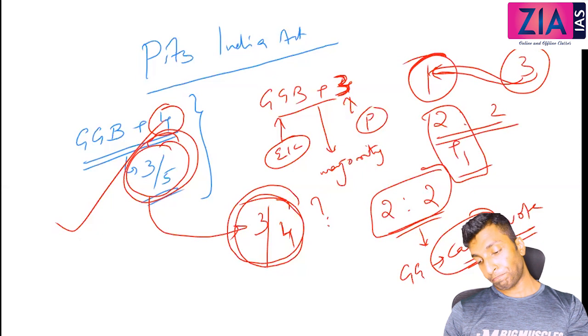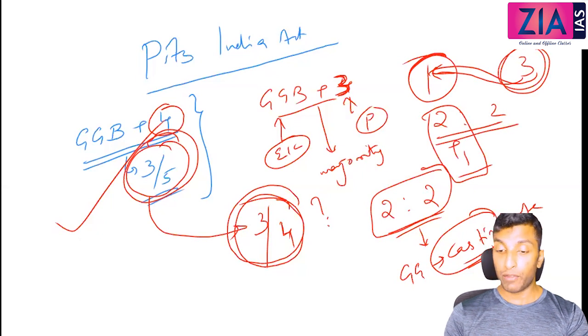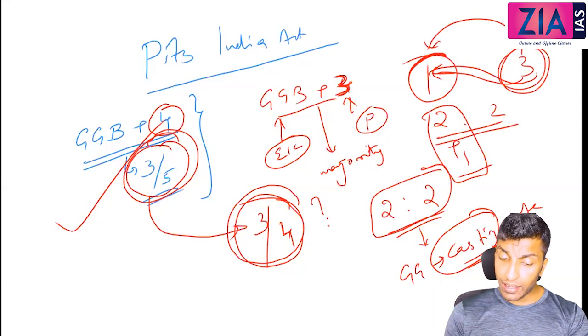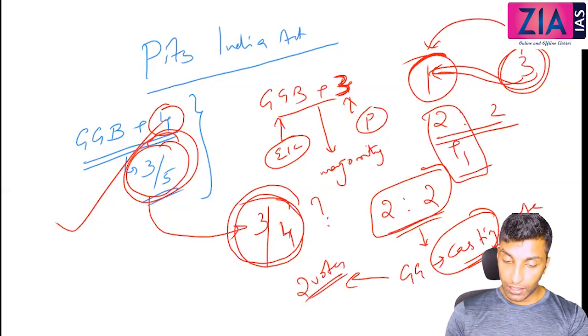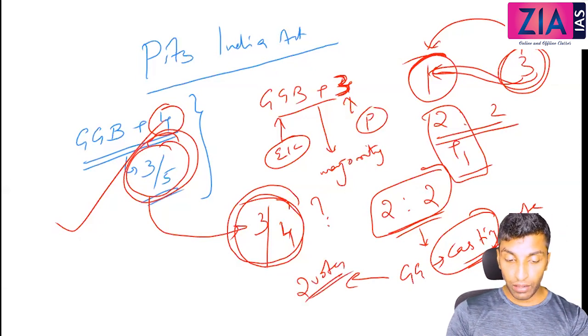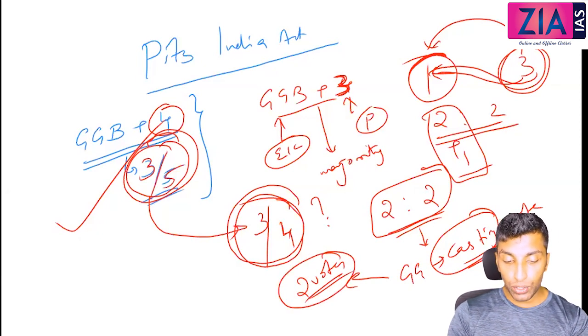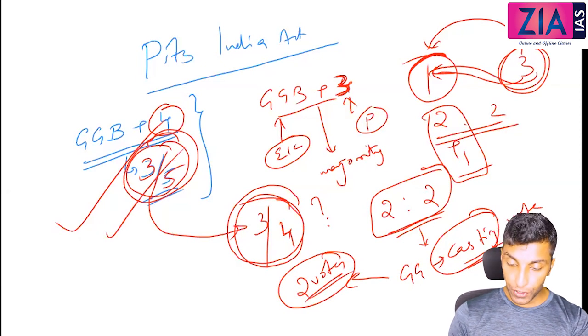Now the other logic: if the entire 3 members are against you, then you cannot implement anything. But if 1 person is supporting you, you can do whatever you want. In different language, the Governor General actually has 2 votes. Even if it is 3 out of 5, he already has 2 votes, 1 more is what you need to get the majority. That is the logic here. So that is the first point with respect to Pitt's India Act.